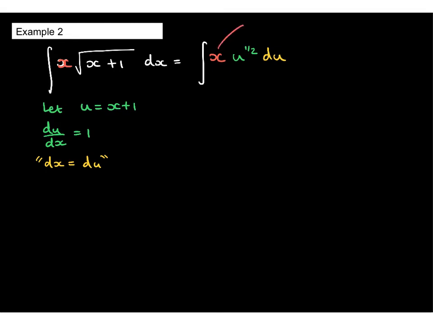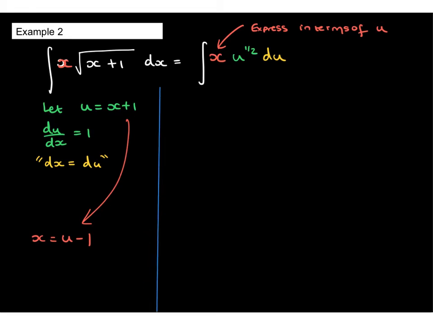So I need to express this x part here in terms of u. So let me do that. If I go back to here, u equals x plus 1, x is equal to u minus 1. And we can make use of that in the integral. So again, let's create a bit of space for this. So this then becomes the integral, and instead of x, I'm going to write u minus 1. I've then got to multiply by u to the half and then integrate with respect to u.